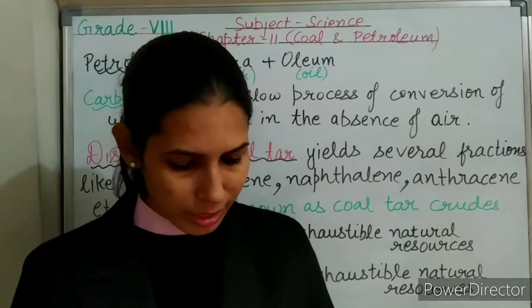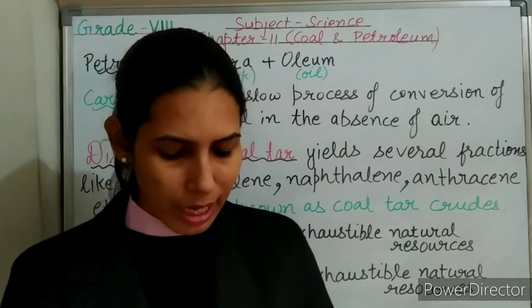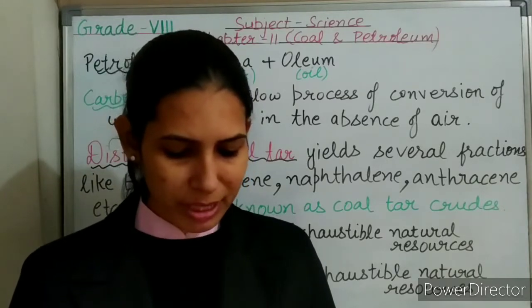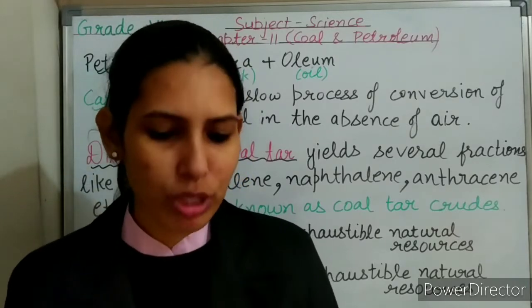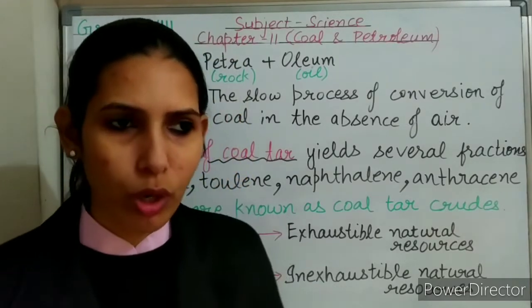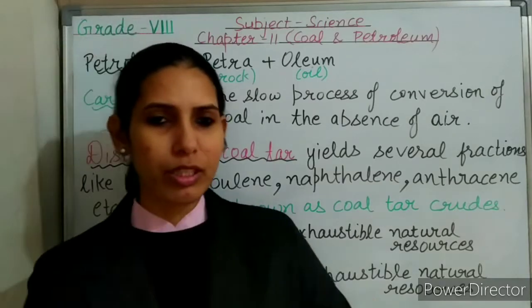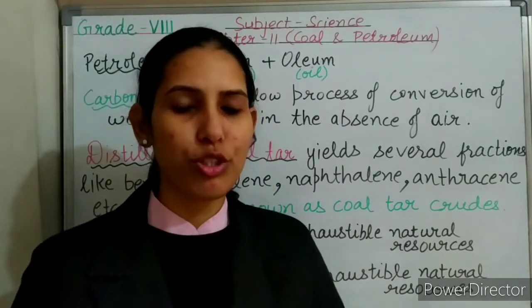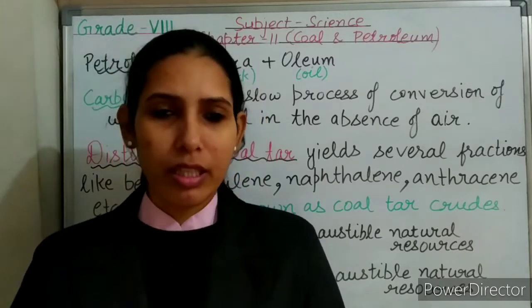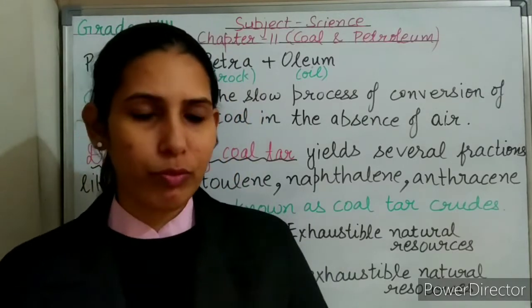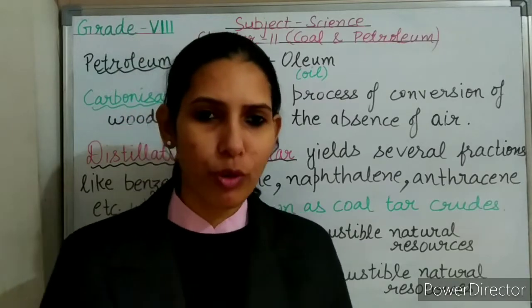So next, the second question is, how are the following formed? Means how coal was formed and how petroleum was formed. First, I am starting with coal. Coal was formed due to the decomposition of dense forests that got buried under the earth's surface millions of years ago. What happened when these dense forests